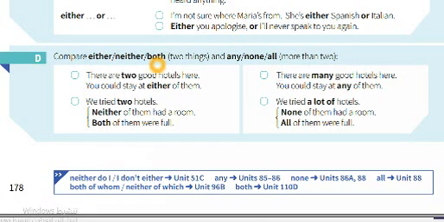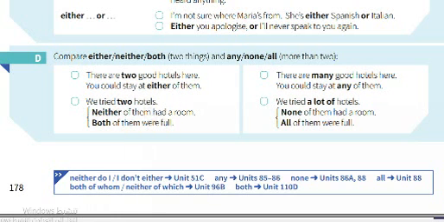So that's the point. Compare either, neither, both, two things, and any, none, all, more than two. In the previous lesson, if you look back, you can find any, none, all, and here either, neither, both, two things, and more than two things. There are two good hotels here. You could stay at either of them. We tried two hotels, neither of them had a room, both of them were full.